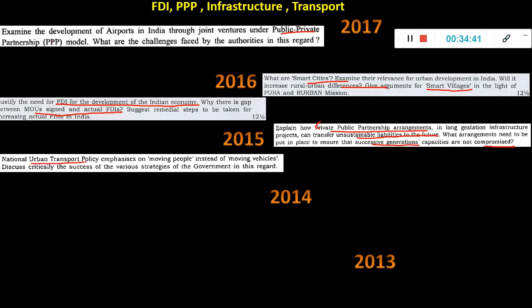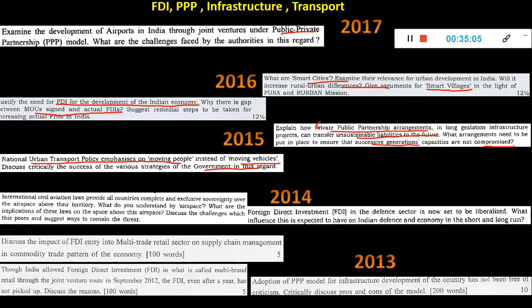National Urban Transport Policy emphasizes moving people instead of moving vehicles. Discuss critically the success of various strategies of the government in this regard. Okay, so it's about overall urban transport. You know, in every big city, Delhi, Mumbai, Kolkata, wherever, urban transport is a big problem. Not only the movement, also the pollution, all those things. So the urban transport policy which India has, with the latest update, you have to tell if it is asked again.